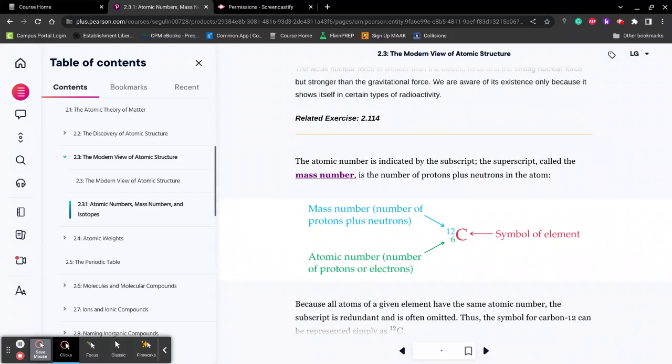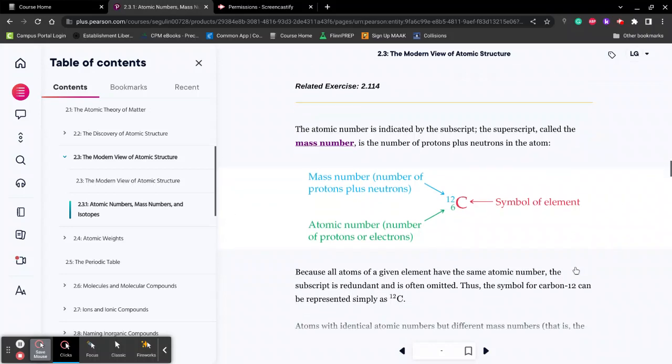The way they write mass numbers and symbols. This is going to be your diagram for the next few problems. You have your element symbol, which is the one or two letters you find in the periodic table: H for hydrogen, P for phosphorus, Ag for silver. Your mass number is the one up top. It's tied to your number of neutrons, the neutral particles within the atom. These are all found in the center of the atom, and they do not affect charge in any way. They only affect weight. This is how you can get isotopes, because this number can change.